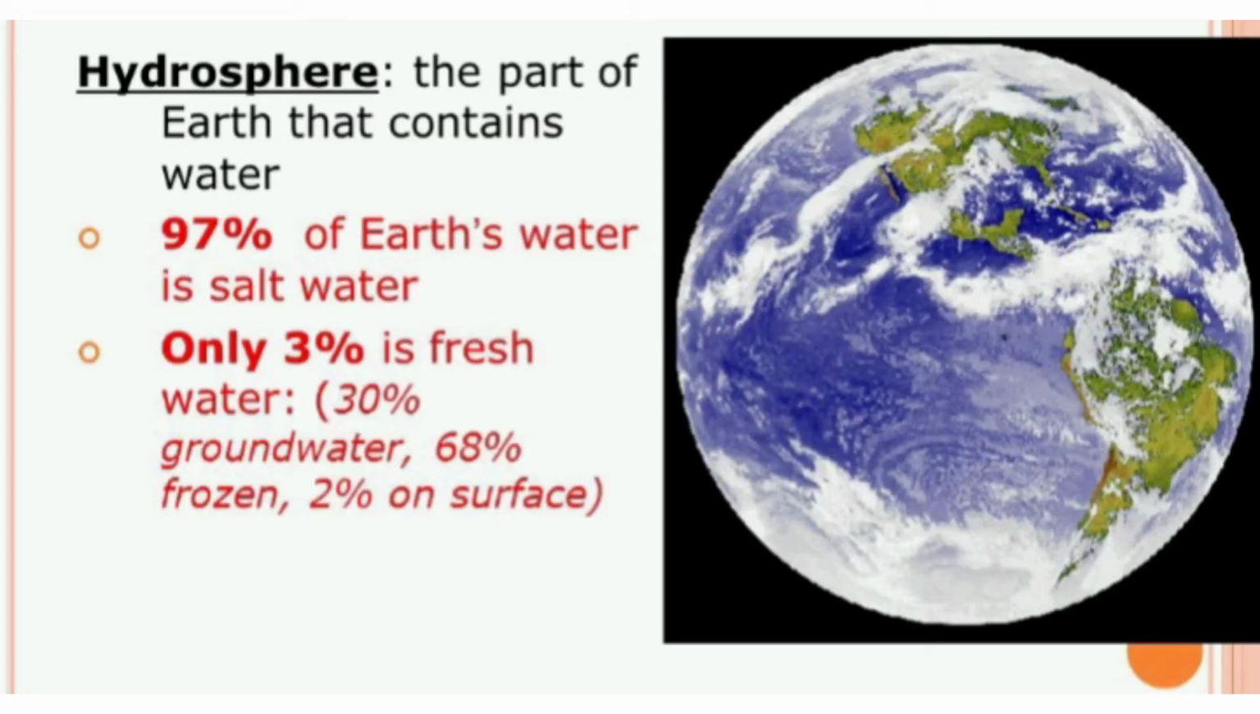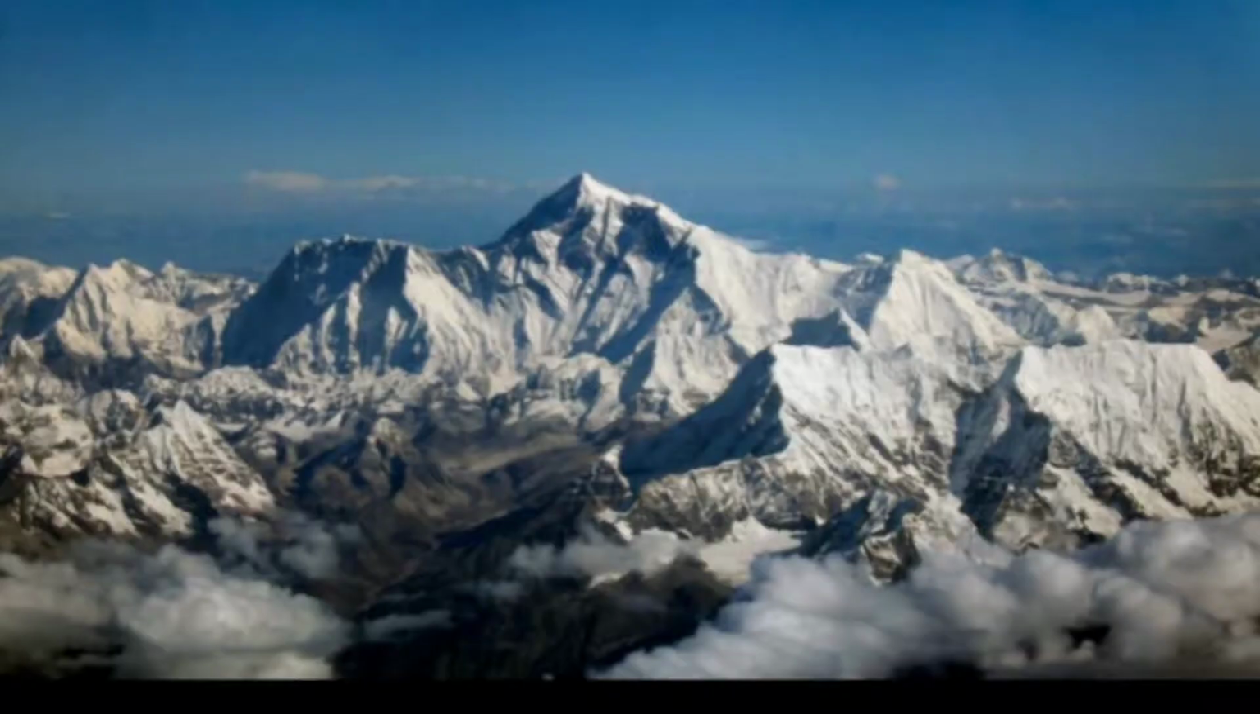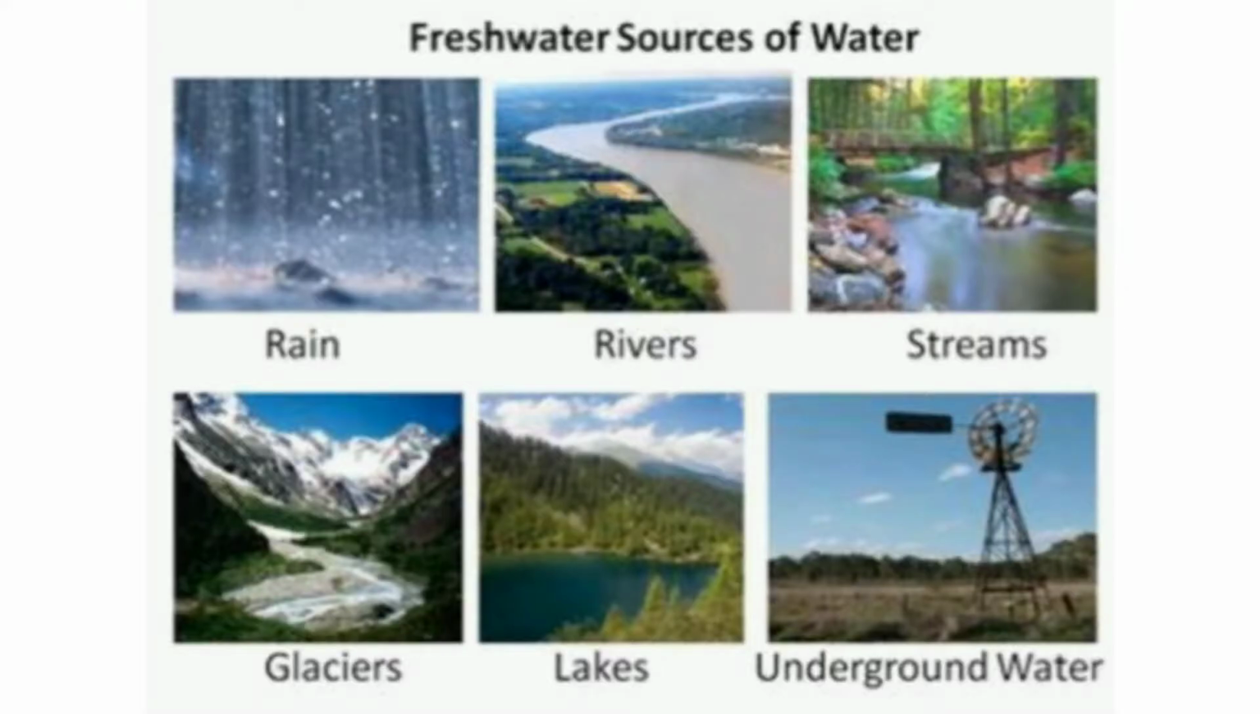97% of Earth's water is salt. Only 3% is non-salty water. It means fresh water. Most of the fresh water is snow on the mountains and polar regions. Rain, rivers, streams, ponds, glaciers, lakes and underground water are some sources of fresh water.